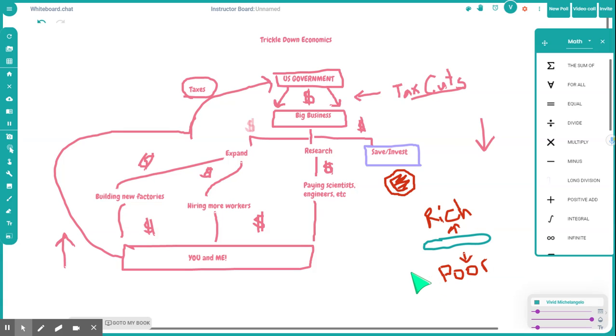And this was the economic policy employed in the 1920s, and it is the economic policy that was employed by Ronald Reagan in the 1980s, and it is the economic policy that was employed by the Trump administration in 2017. This is exactly the style of economic tax code that we are using right now in this country.